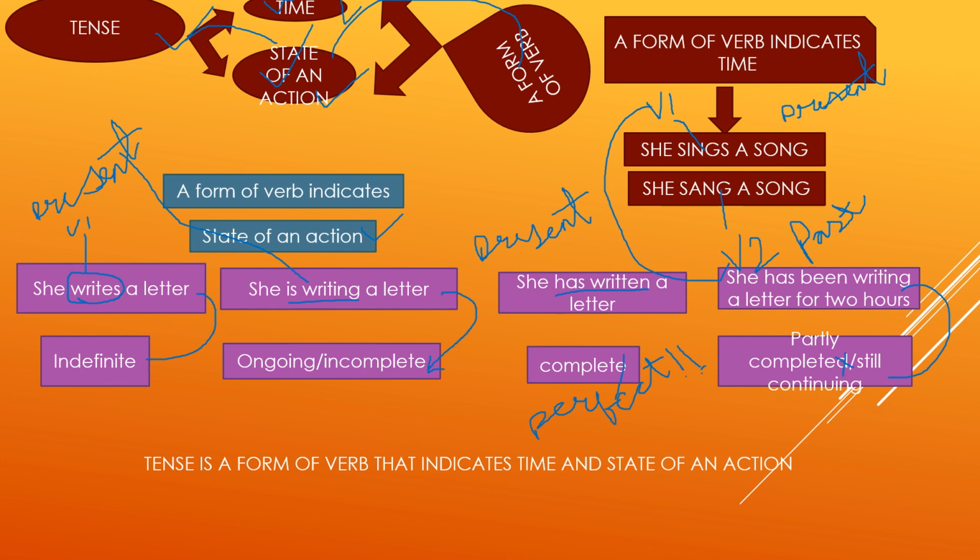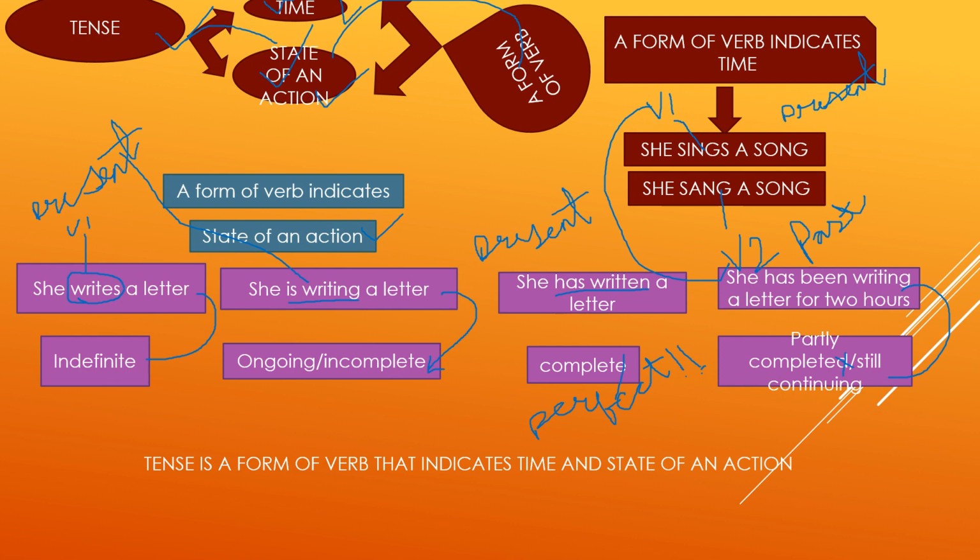Now the second step: how a form of verb indicates state of an action. Let's try to find it out by taking a few sentences again. The first sentence is: she writes a letter. Here writes is the first form of verb, so it refers to present time. If we talk about state of an action, I forgot to explain this term. State of an action means whether an action is complete, incomplete, ongoing, or there is no clarity about its completeness.